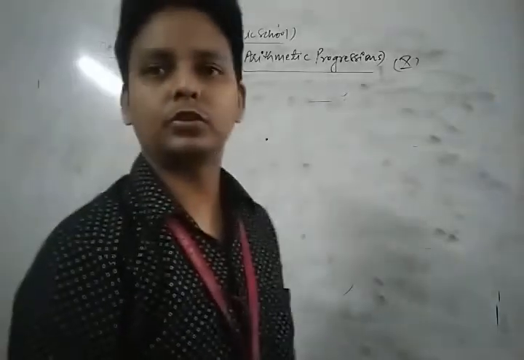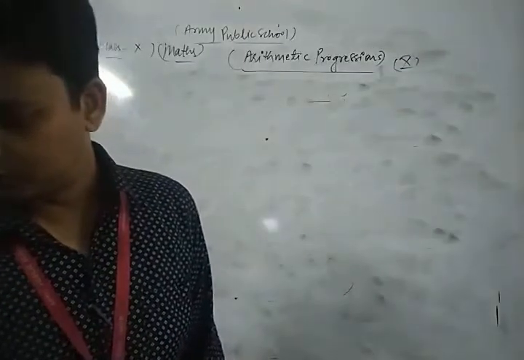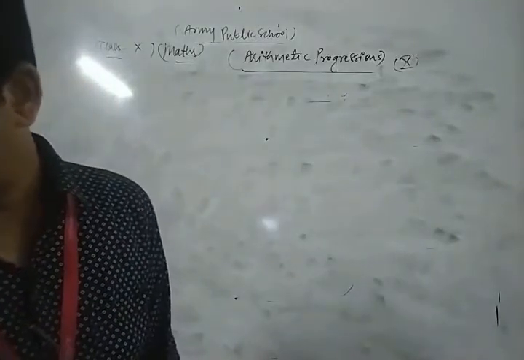Now we take some important questions related to that topic.